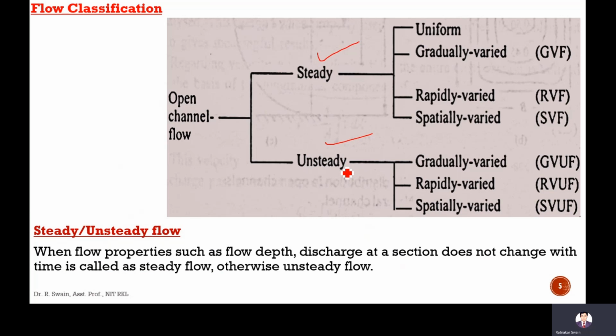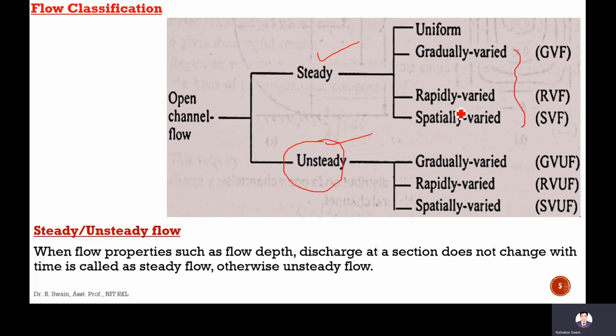If it's 2 meters per second now, it is 3 meters per second after 1 hour. After 2 hours it is 1 meter per second. So it is changing. Okay, if it's changing, then it is called unsteady flow. This steady flow, it also can be uniform, it can be non-uniform.